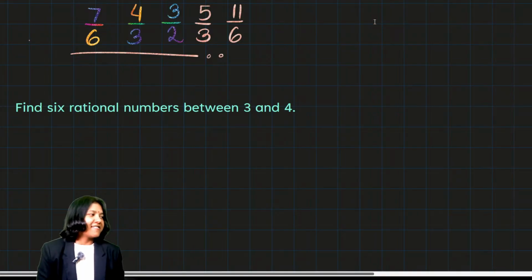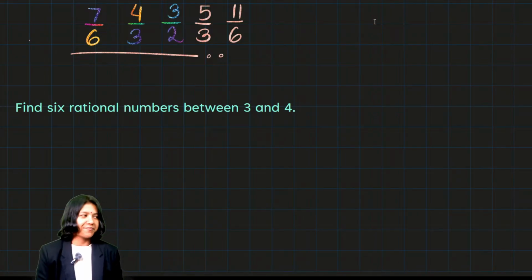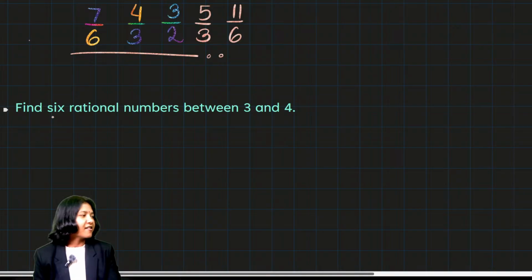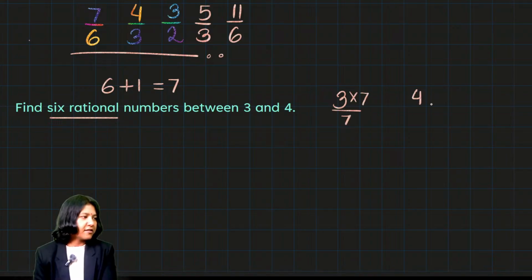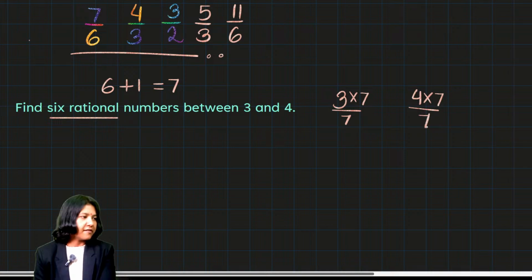Find 6 rational numbers between 3 and 4. They are asking for 6. So we'll think of the number 6 plus 1, 7. I'll take the two numbers given to me, 3 and 4, and multiply by 7, divide by 7.